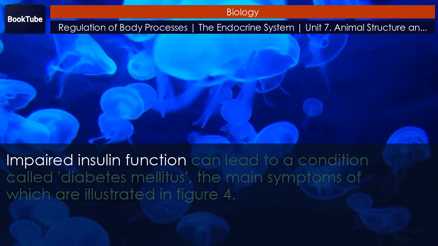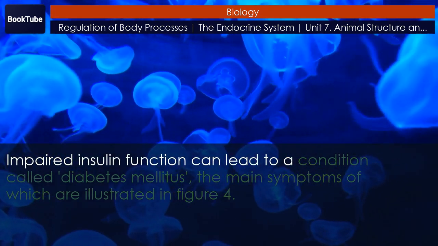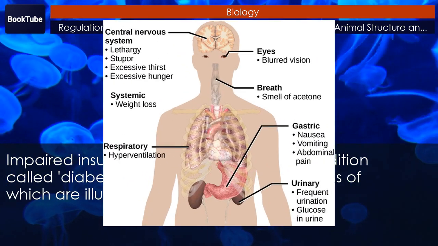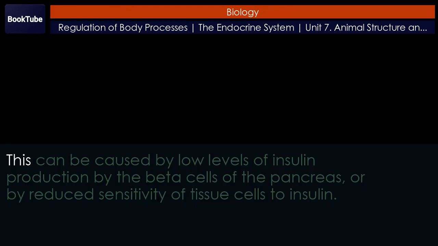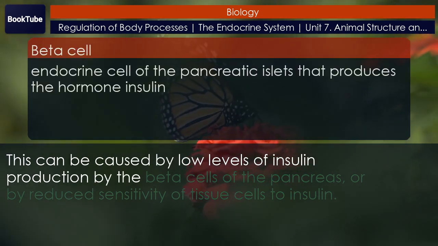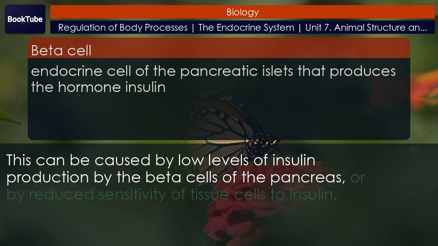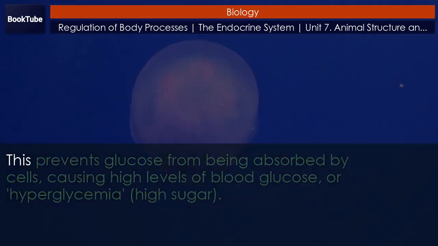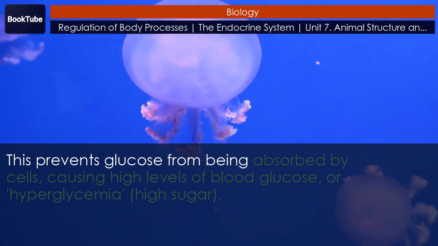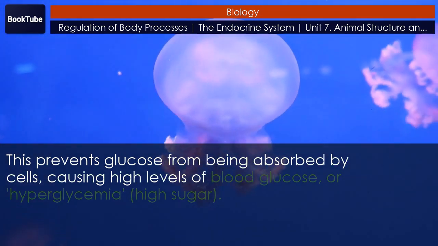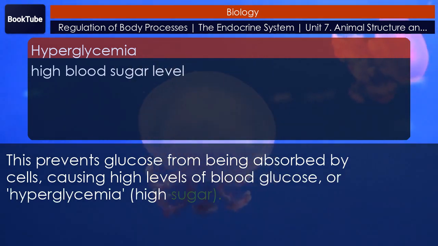Impaired insulin function can lead to a condition called diabetes mellitus, the main symptoms of which are illustrated in Figure 4. This can be caused by low levels of insulin production by the beta cells of the pancreas, or by reduced sensitivity of tissue cells to insulin. This prevents glucose from being absorbed by cells, causing high levels of blood glucose, or hyperglycemia (high sugar).